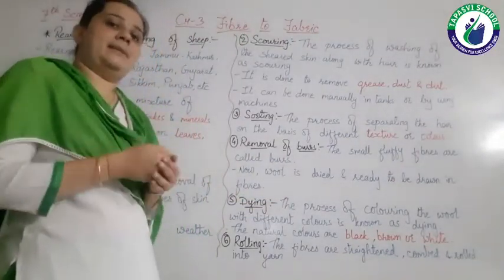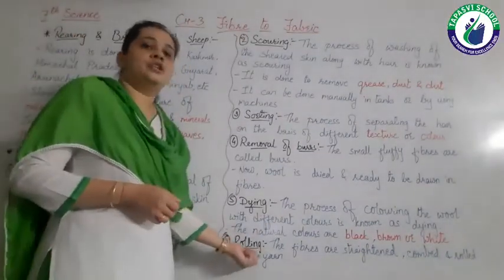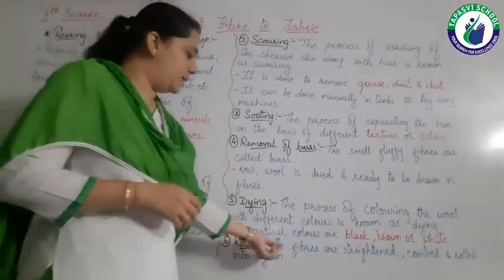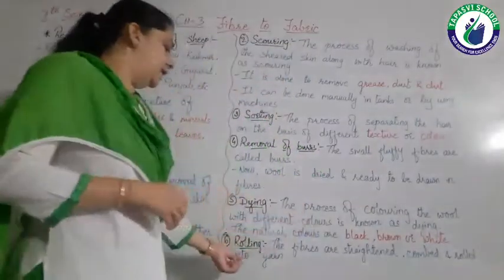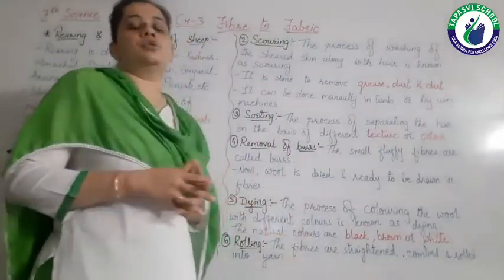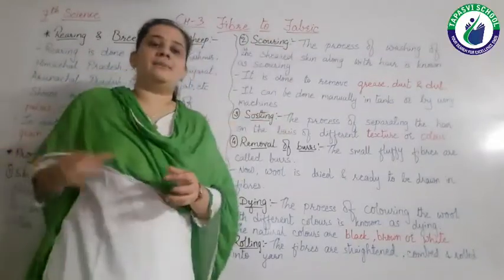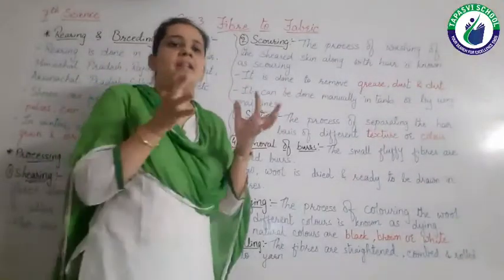Now the next step and the last step is rolling. So rolling is the last step in which the fibers are straightened, combed and rolled into yarn. In this process we are straightening the fibers. We know that fibers are very fluffy, and they make a bunch.